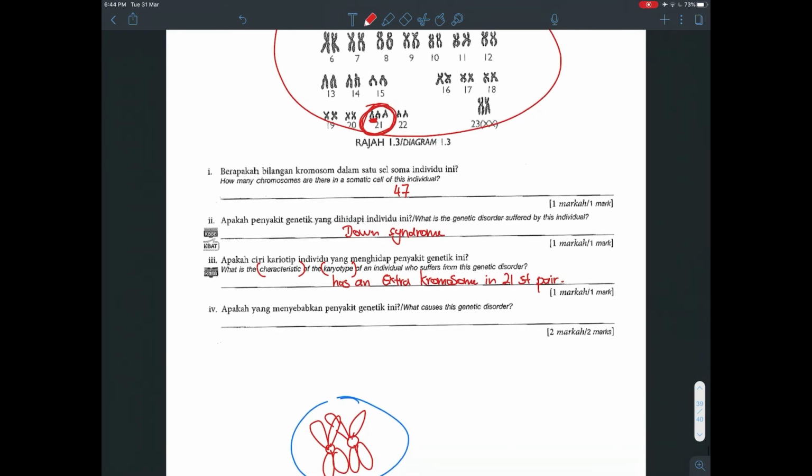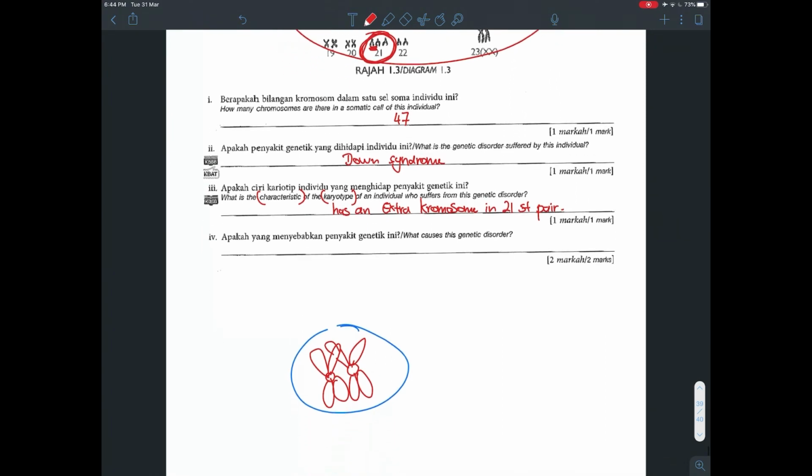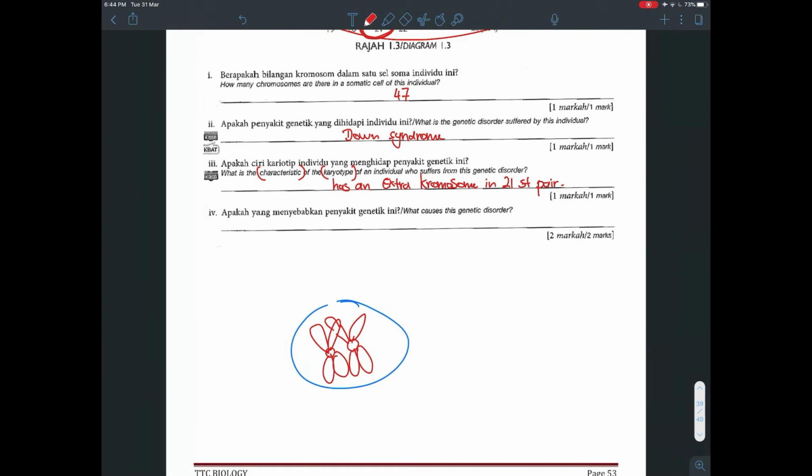Okay. Now, what causes this genetic disorder? So why this person will have an extra chromosome in the 21st pair is because the gamete got an extra chromosome. So why the gamete got an extra chromosome is because, remember, during anaphase 1 or 2, your spindle fiber does not work.